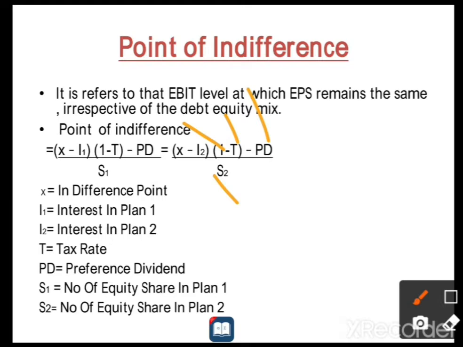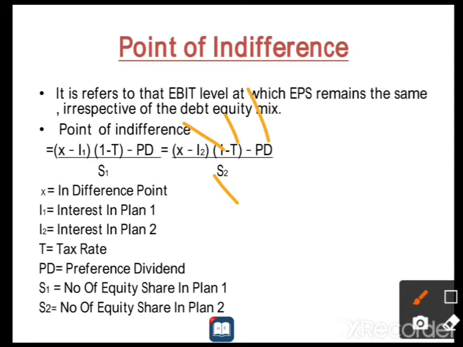Dear students, at the time of calculating the point of indifference, we first create the plans, because whenever we prepare the capital structure for EPS, they will give plans 1, 2, 3. But based on the given paragraph information, we first have to prepare the plans, because based on those plans we find the point of indifference.